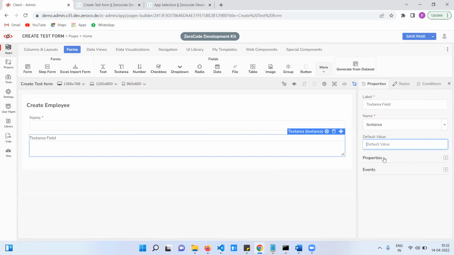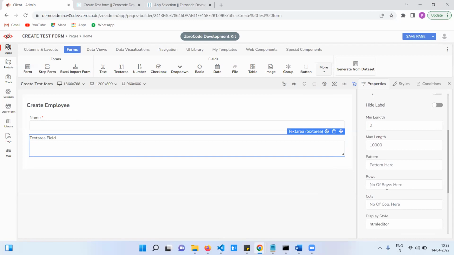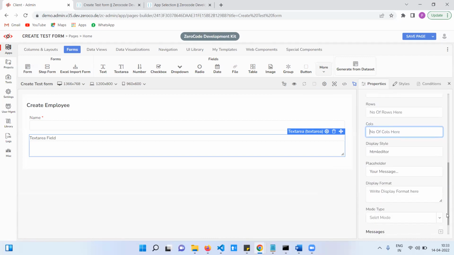This is the default value, and here also we have properties: required, hide label, min length, max length, pattern. How many rows you want to enter, how many columns, display style, placeholder, type of mode, view mode or edit mode, same.